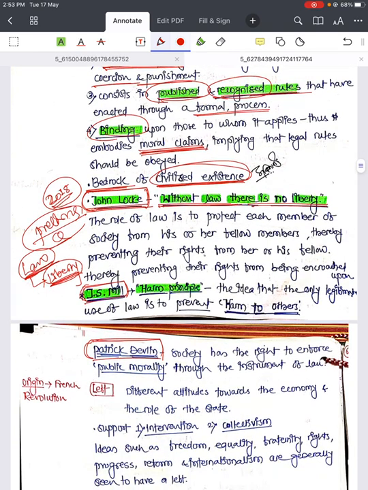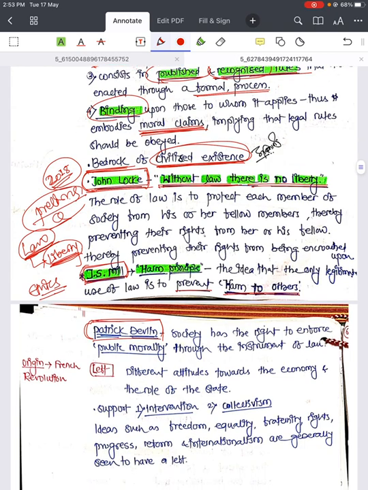The same thing applies to J.S. Mill's concept, that is the harm principle. You might have gone through it in ethics, right? J.S. Mill's harm principle: the idea is that the only legitimate use of law is to prevent harm to others. So the role of law is to prevent harm to others. How will it prevent? They have different mechanisms and all.